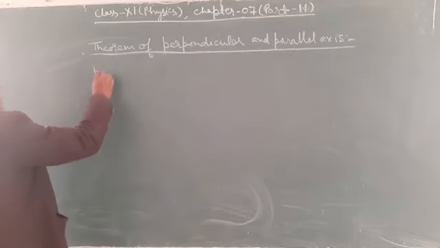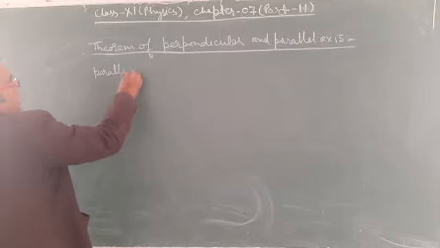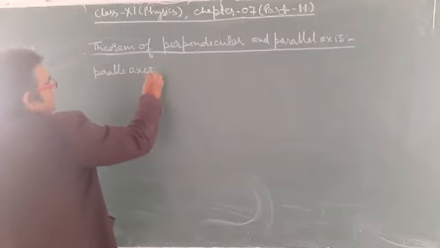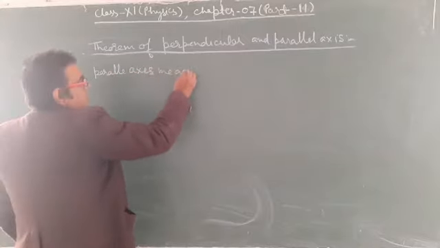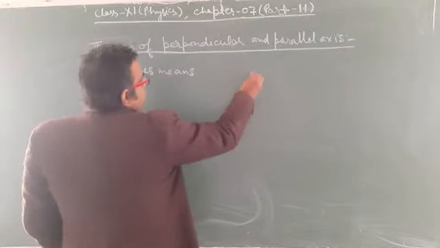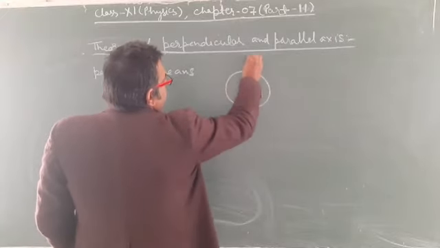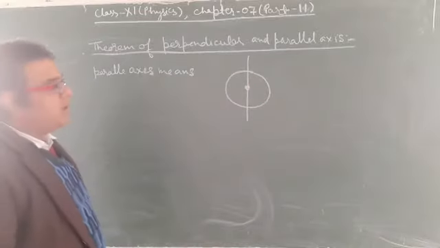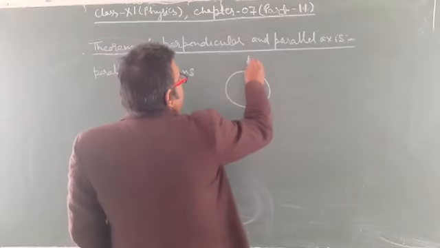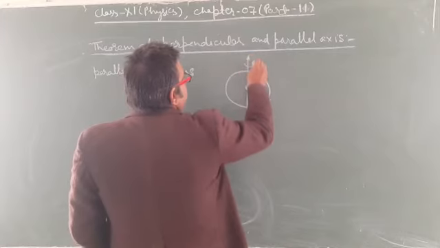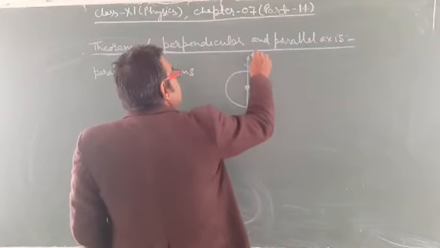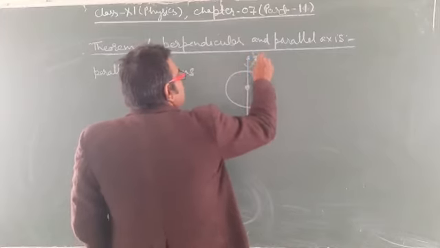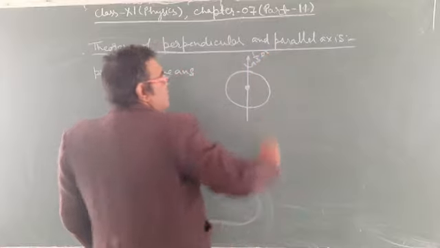Parallel axis means, suppose it is given that there is a disk and its moment of inertia about this axis of rotation is 1 by 3 m r square. This is given.